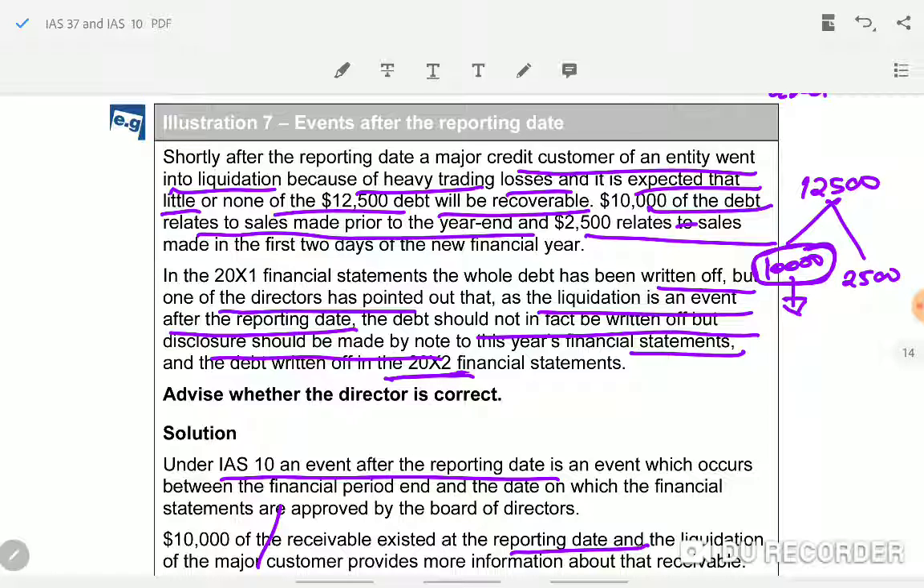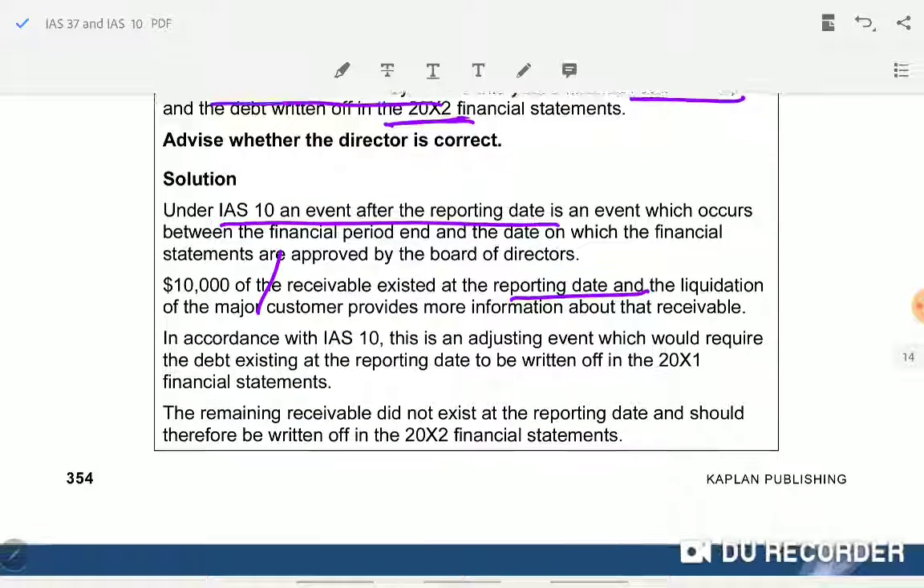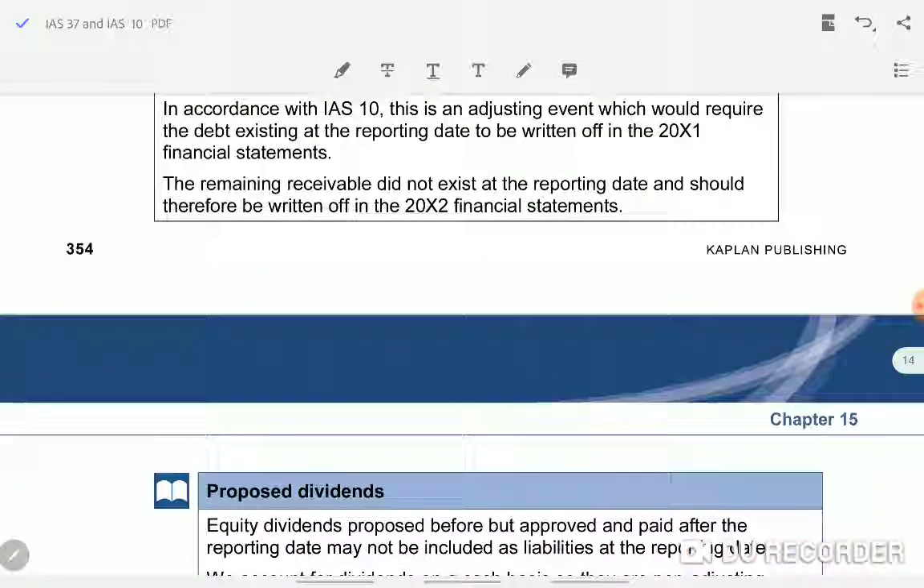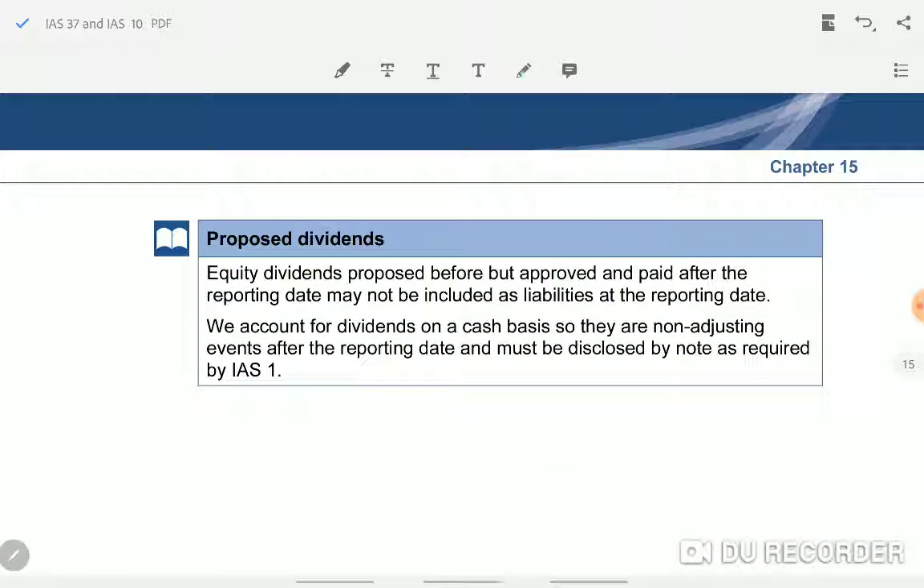Then the 2,500, for the current year, which is 2002. Of course, they already made the sales, and they are not going to recover the amount. Okay, that's what they are explaining here. The remaining receivables did not exist at the reporting date and therefore should be written off in the 2002 financial statements. Okay, next one. Why are we taking up the 10,000 this year? Not this year, see, I'll tell you. Last year, yeah, the receivable is shown in last year. 12,500 in total.